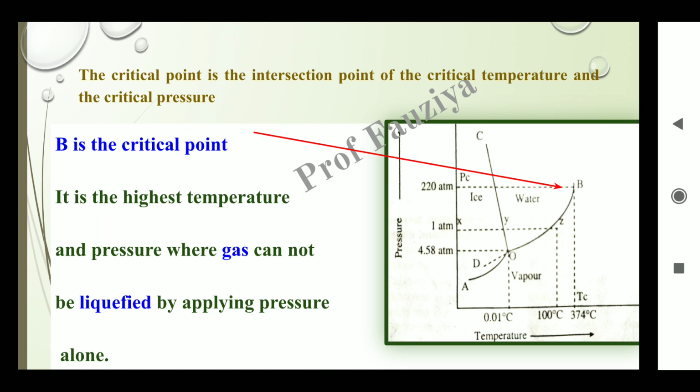So here B is the critical point. It is the highest temperature and pressure where gas cannot be liquefied by applying pressure alone. Meaning at this point the gas remains in the gaseous state. Whatever the pressure, it cannot be liquefied.